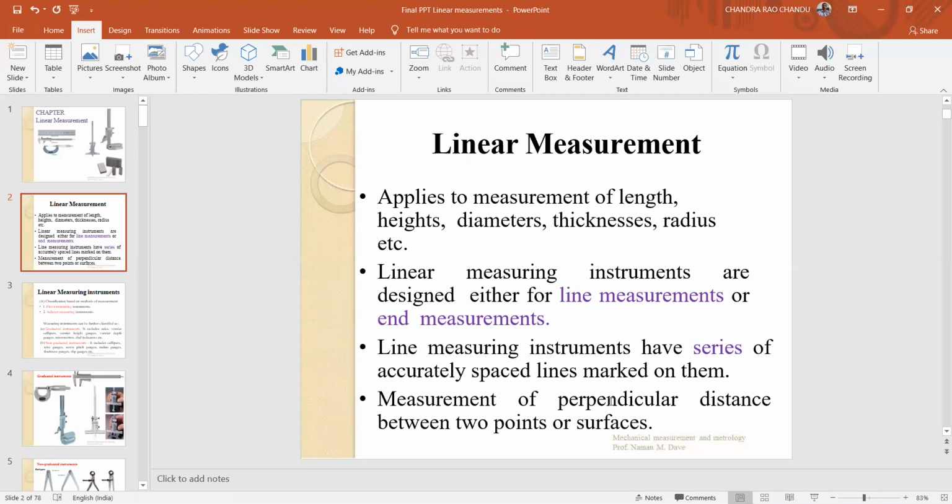Line measuring instruments have a series of accurately spaced lines marked on them, just like our steel rule. Here we measure the perpendicular distance between two points or two lines on the graduated scale. That is line measurement. What is end measurement? In case of end measurement, we take the distance between two parallel, flat surfaces.